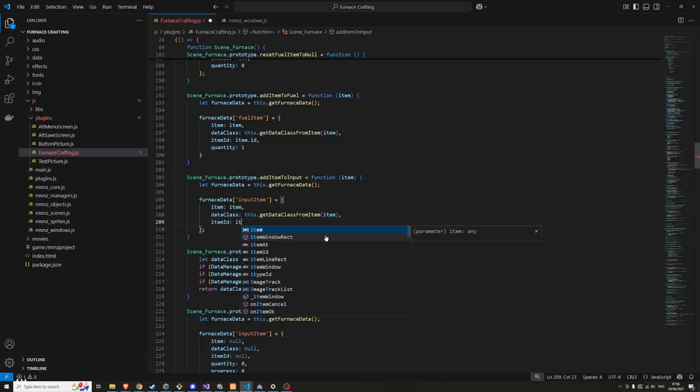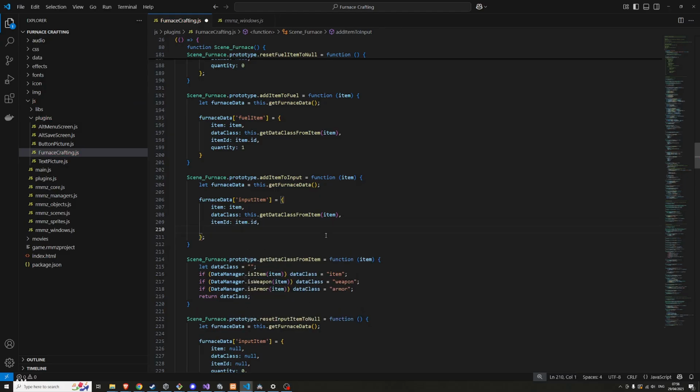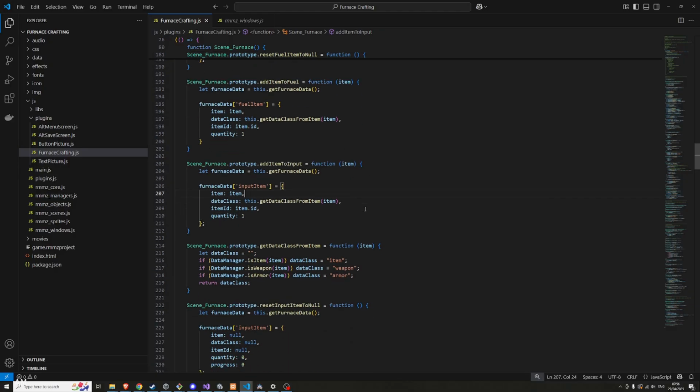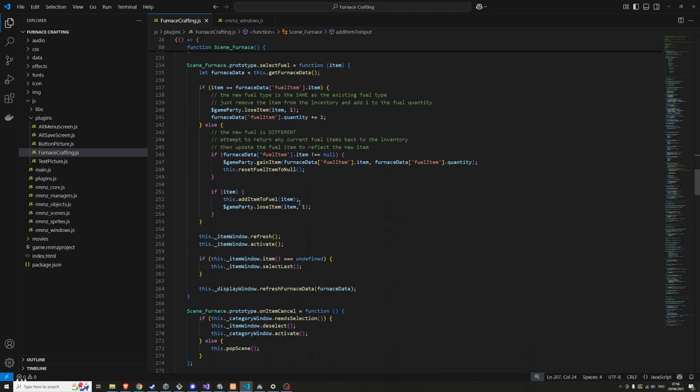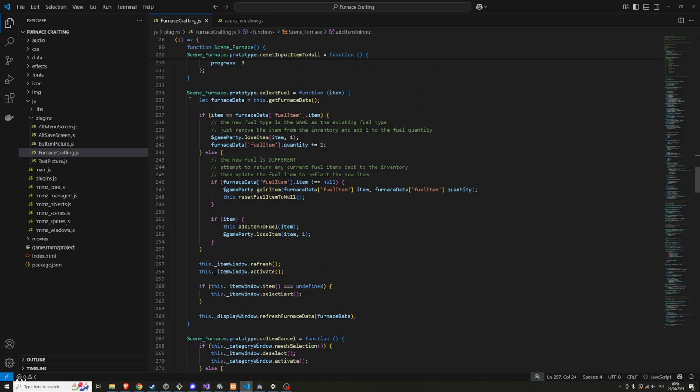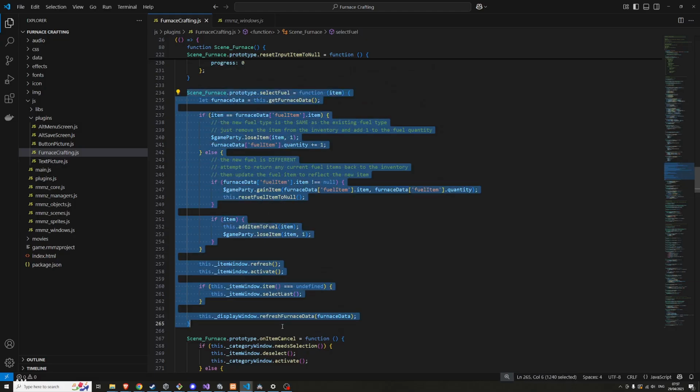Item ID, which is just item.id, and then quantity is going to be 1 as well. So there's going to be some kind of function like this again.